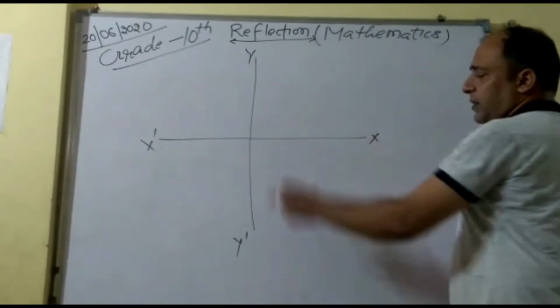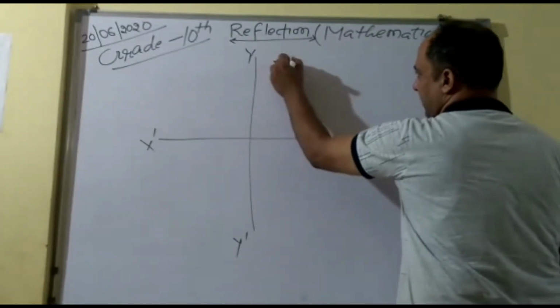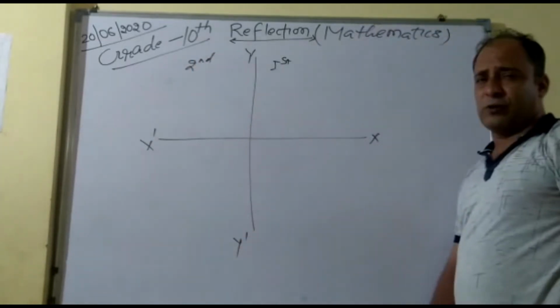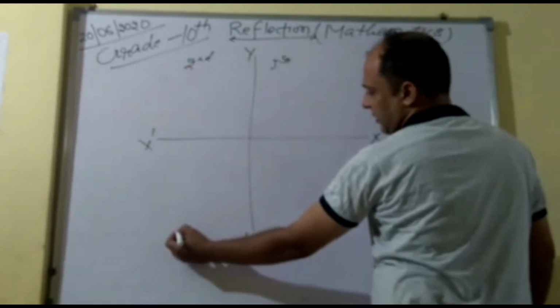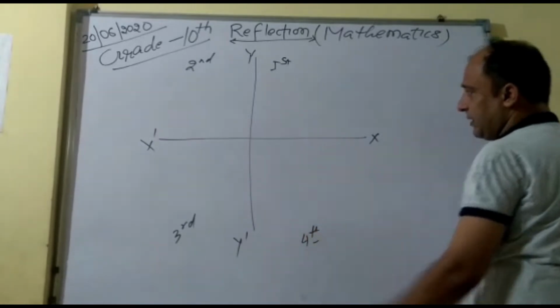So on the first axis, second axis, third axis, fourth. This is your first quadrant, second quadrant. Someone may say axis also, so don't think it is not. So first quadrant, second quadrant, it is your third quadrant, and this is your fourth quadrant, right?